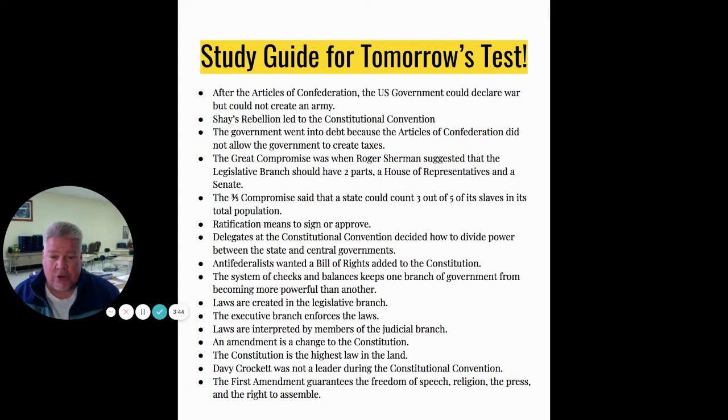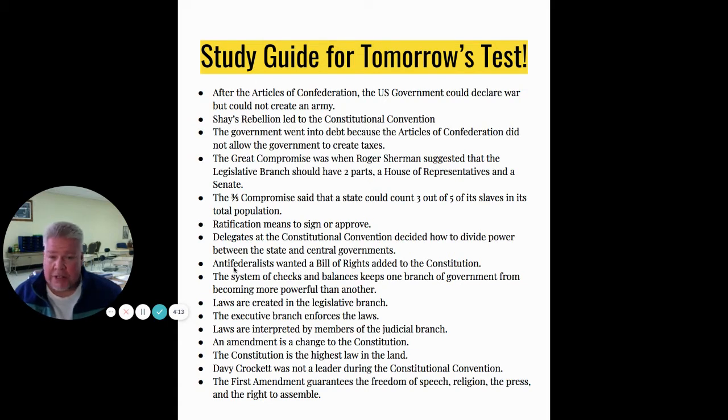Delegates at the Constitutional Convention decided how to divide the power between state and central government. Under the Articles of Confederation, remember we read that each state was almost like its own country. They had their own rules, their own laws, their own money, which didn't work really well. So they had to rewrite or redo the government and make the Constitution. They gave more power to the central or federal government. So they decided how that power was going to be divided.